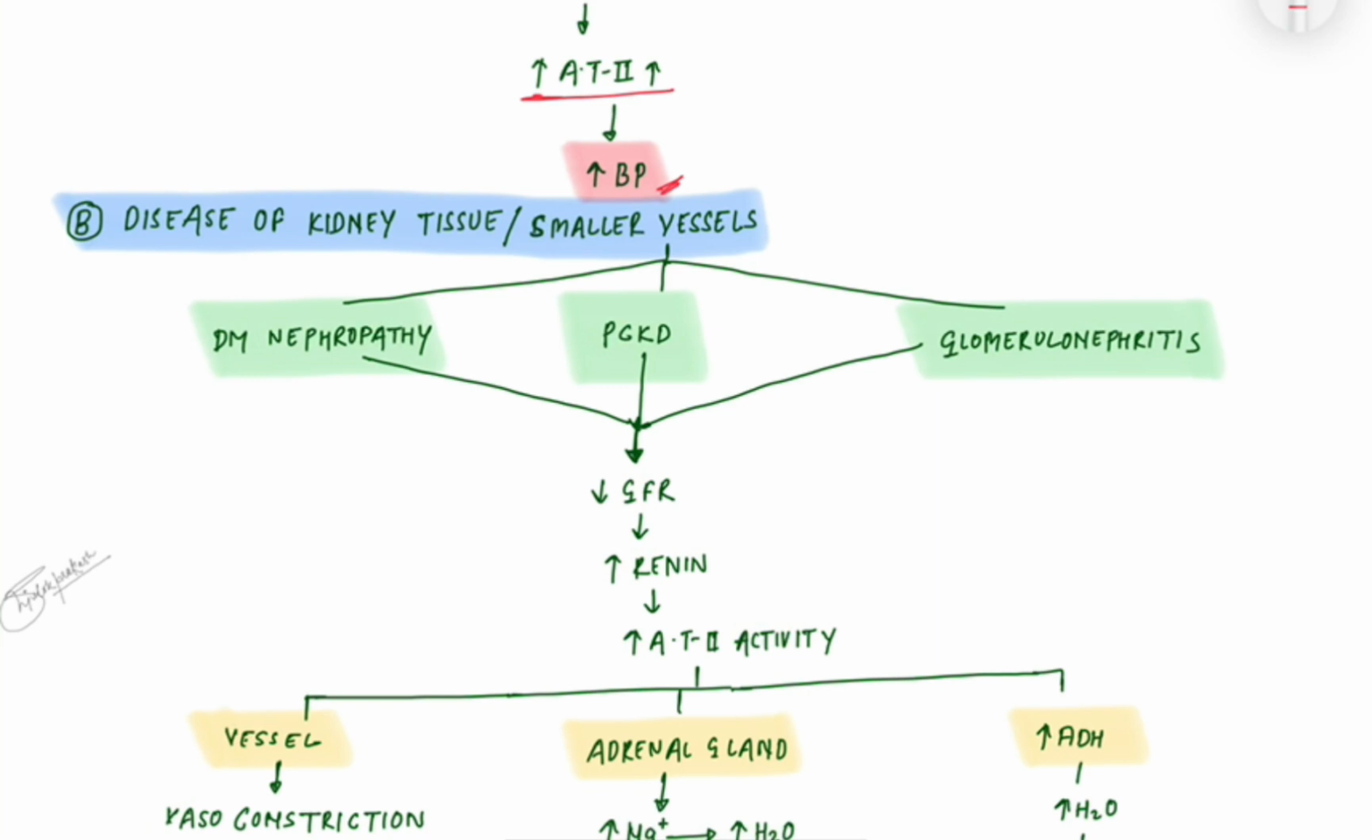Secondly, diseases of kidney tissue and the smaller vessels, that is diabetic nephropathy, discussed in the diabetes series, and polycystic kidney disease or glomerulonephritis, all decrease the GFR, and decreased GFR increases the production of renin, and renin increases the angiotensin 2 activity.